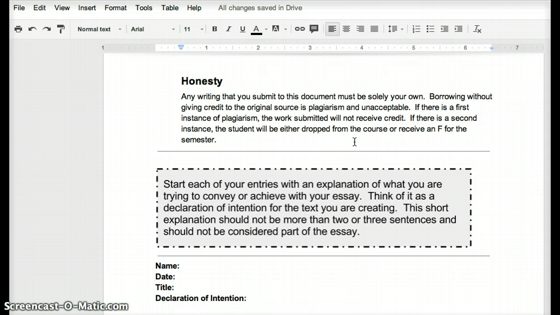Borrowing any kind of information from any source needs to be documented. That's one of the things that we will be going over this semester. So anytime that you borrow information, you want to make sure that you document where you got it from. At the beginning of the semester, you may not understand how to document everything perfectly. Just do your best to make sure that you say where it comes from. And little by little, the formatting for this, which we will be using the MLA format, will become clearer as we move through the semester.